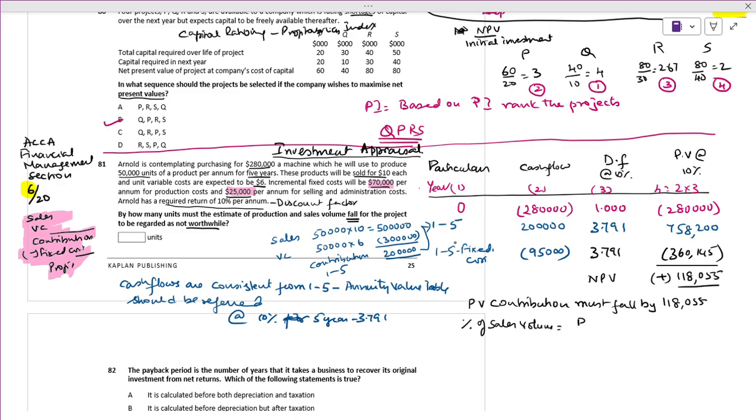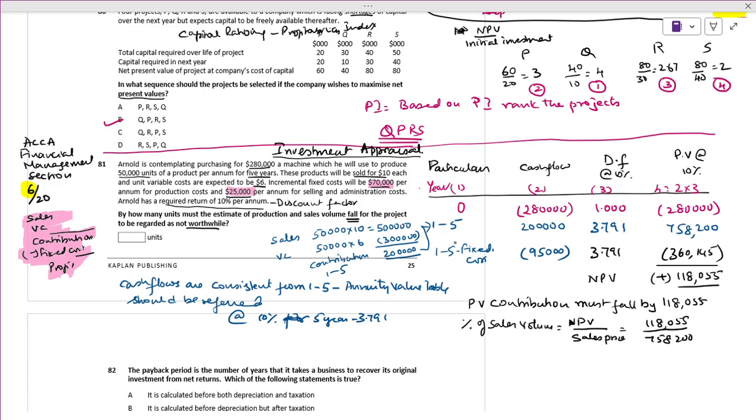So the present value will be decreased by 118,055, divided by 758,200.